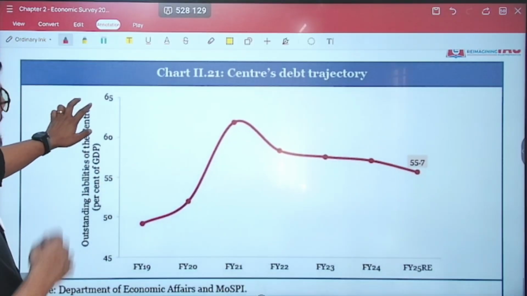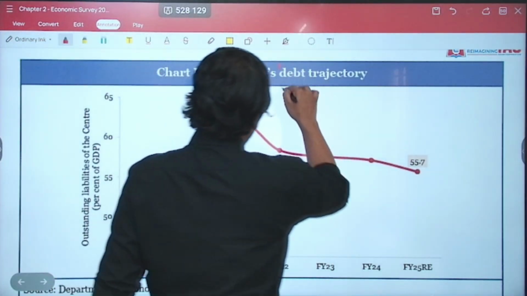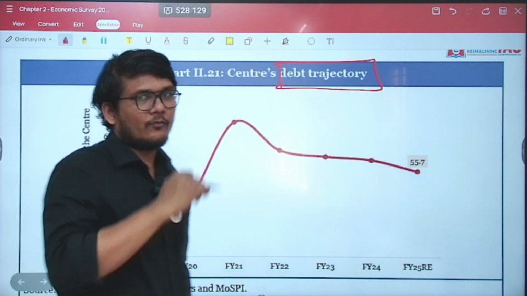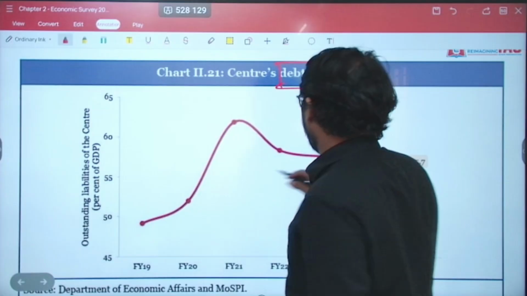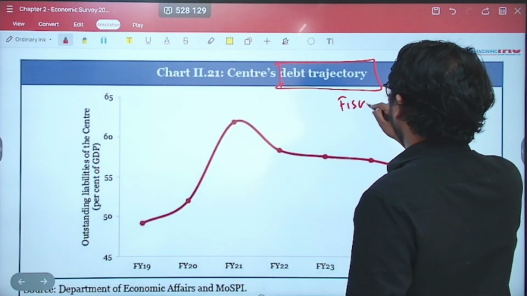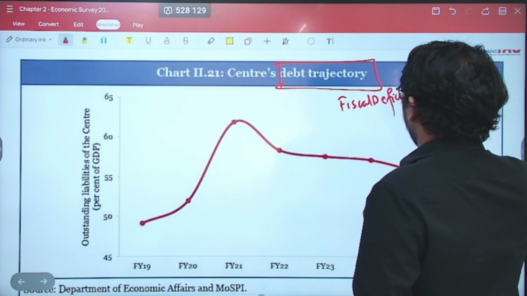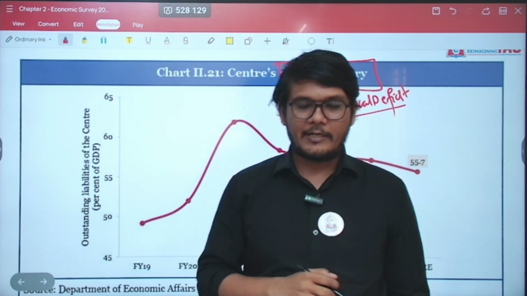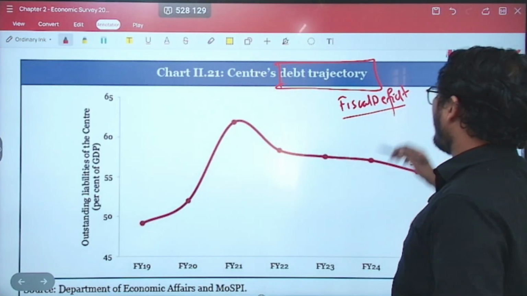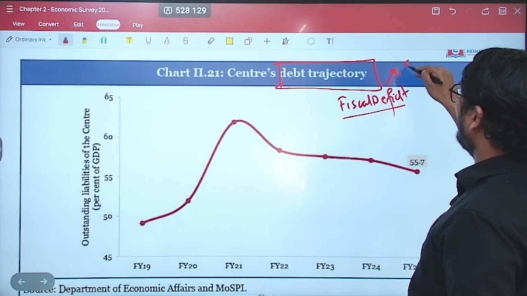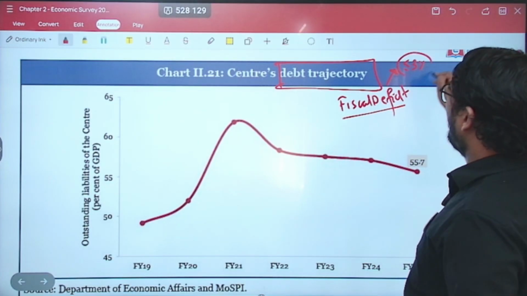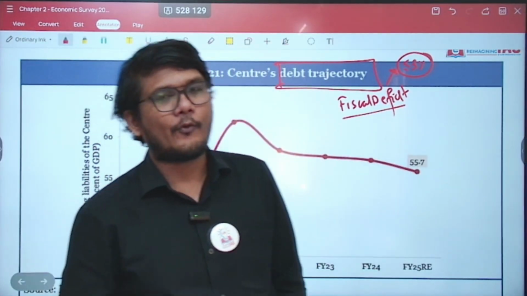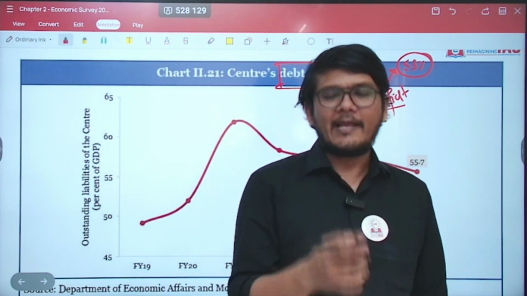This is the center's debt trajectory. Now this probably is one of the most important graphs over here. I'll tell you the reason why. We have seen the concept of fiscal deficit, right? And as I mentioned, there is an FRBM Act which tries to limit this particular deficit. FRBM Act says that we should limit it to less than or equal to 3%. But as we have seen, it is at 4.4%, and next year it will be at 4.3%. So it is higher.